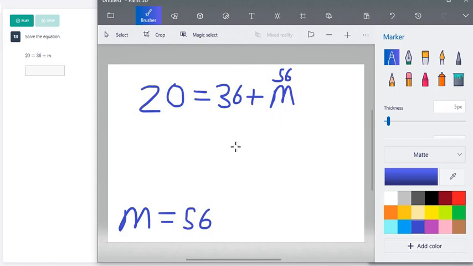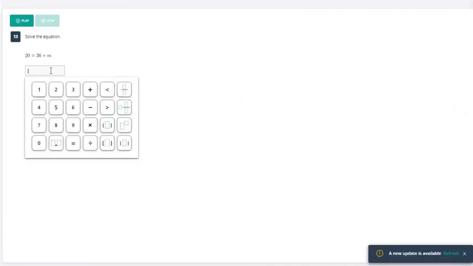It's the final step that you should always be doing when you're doing algebra that most of you probably don't ever actually do. You get your answer and you just move on. Always put your answer back in for the variable. So here we're saying m equals 56, but if we plug that back in, we do not get a correct answer. Now, we had said the answer was negative 16, and 36 plus negative 16 is 20. So that's how you know that negative 16 is the right answer.